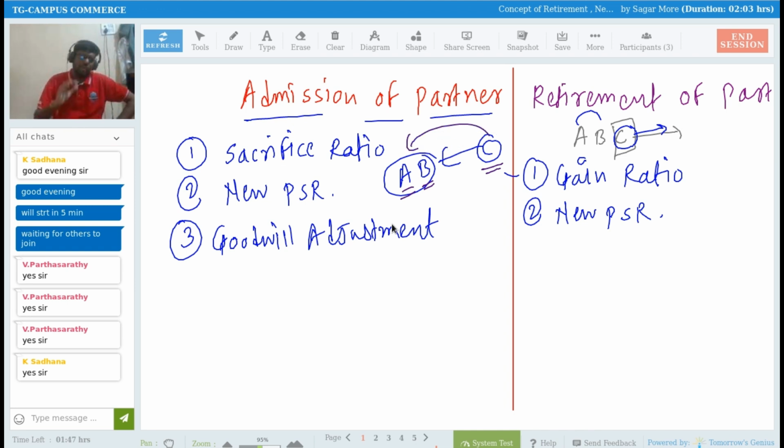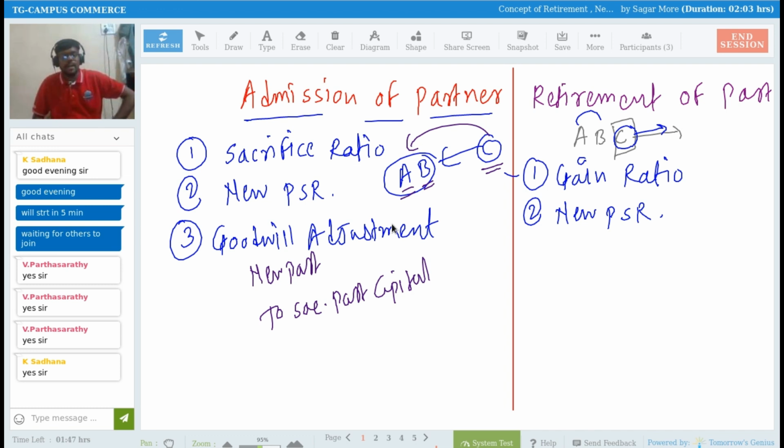So in that scenario, whenever there is goodwill adjustment in the admission of a partner, we have to debit the new partner's capital account, and we always have to credit the sacrificing partners' capital account, right? So we have to give money to the sacrificing partners. We have to increase their capital, because they are suffering because of the entry of partner C.